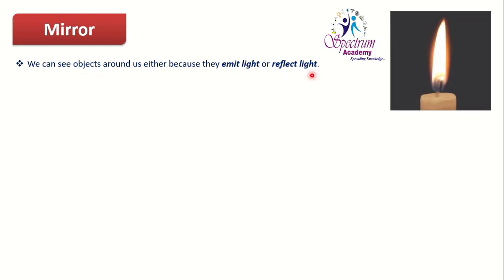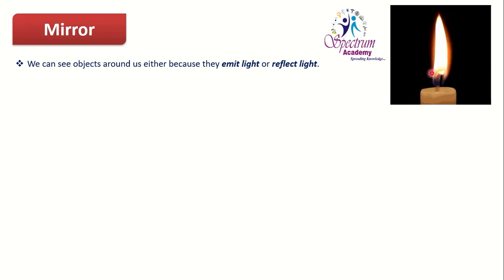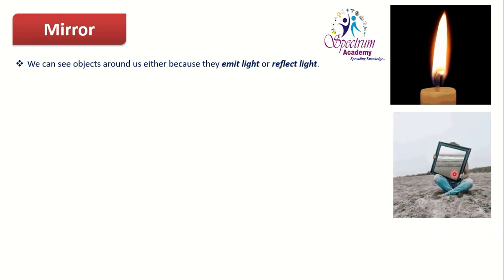Then mirror. We can see objects around us either because they emit light or reflect light. Here you can see this flame of a candle. This is emitting light, and you can see another picture here. With the help of this mirror, light rays fall on the surface of the mirror and are reflected due to the shiny, polished surface of the mirror.